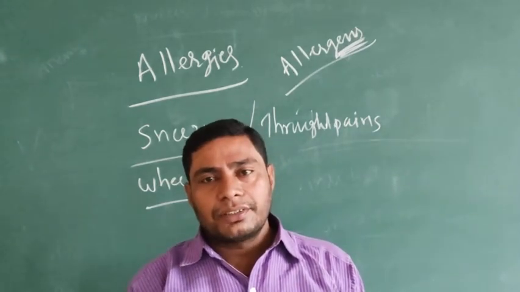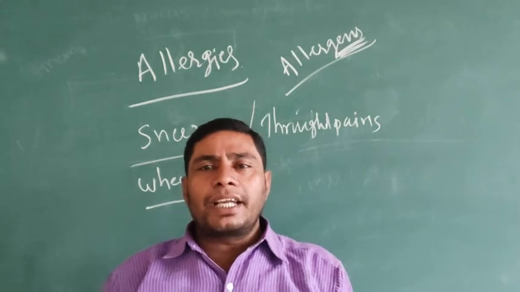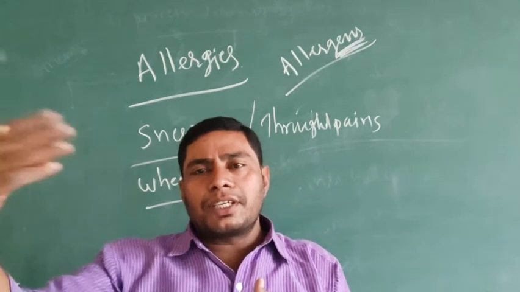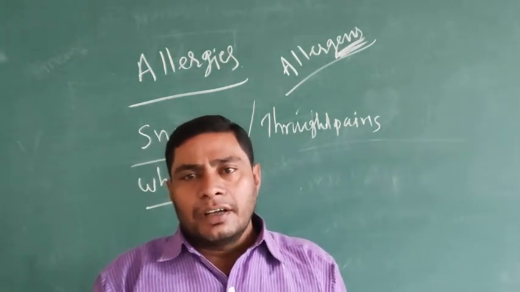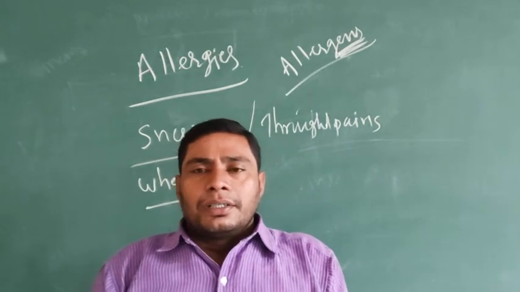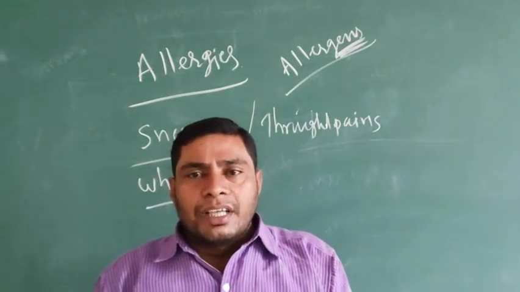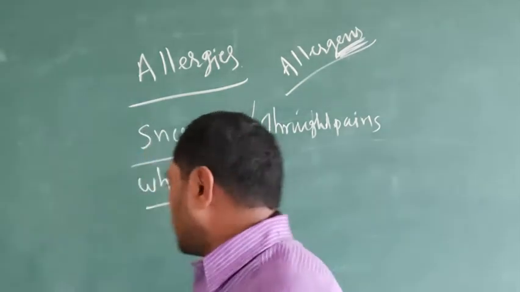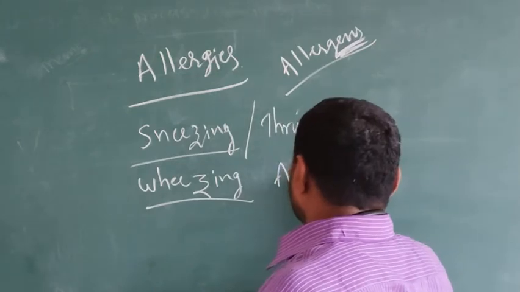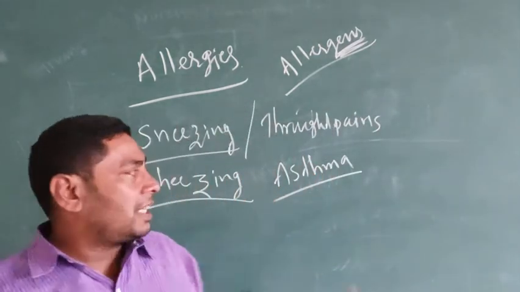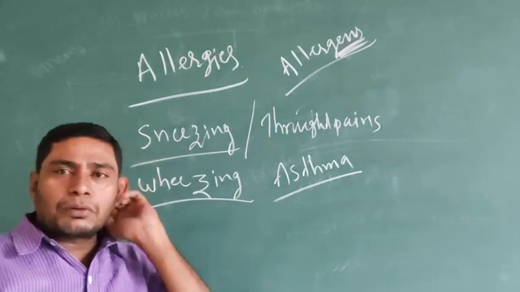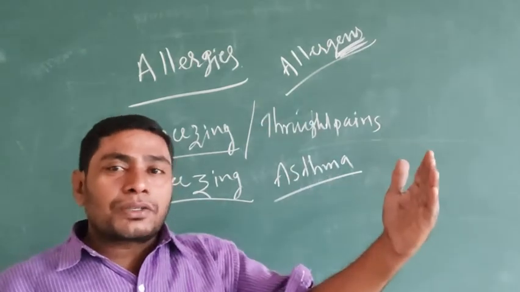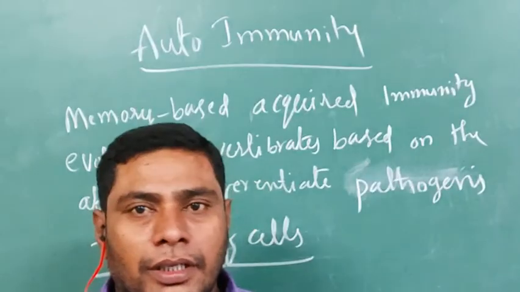Allergens include some pollen grains of plants. Some plants release pollen grains into the atmosphere or the air. For example, Congress grass pollen grains cause asthma. Asthma is one type of allergy and also a chronic disease. But whenever you go to new places, you can get it suddenly.